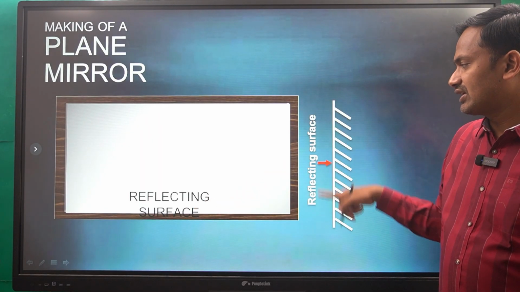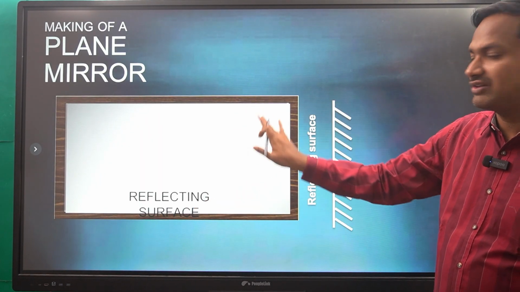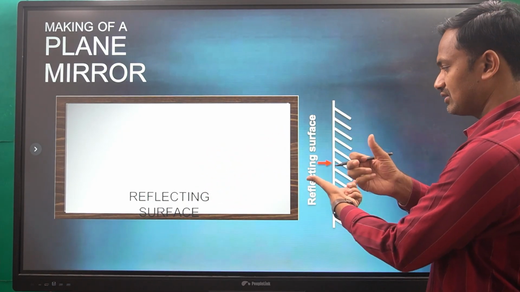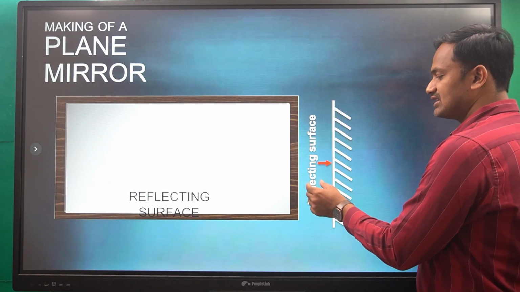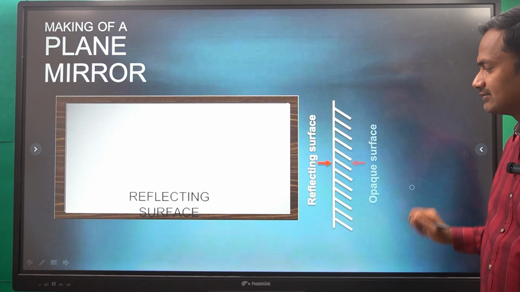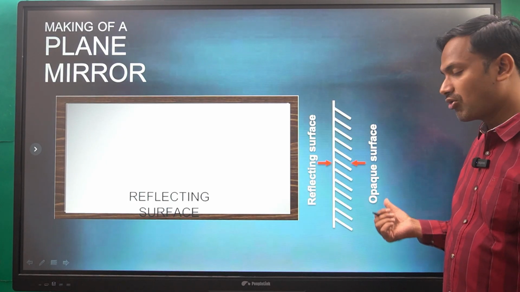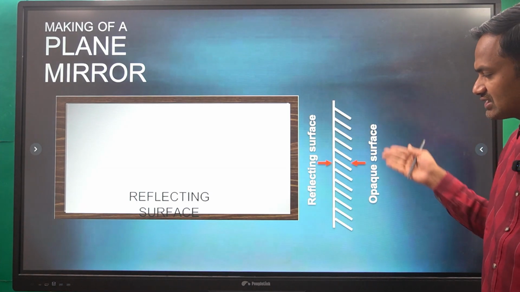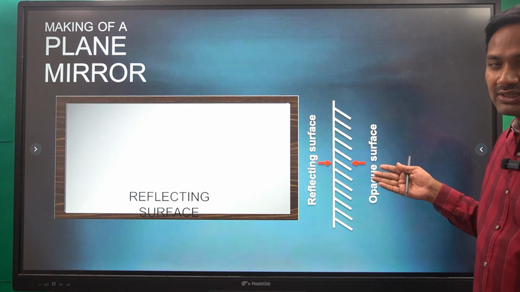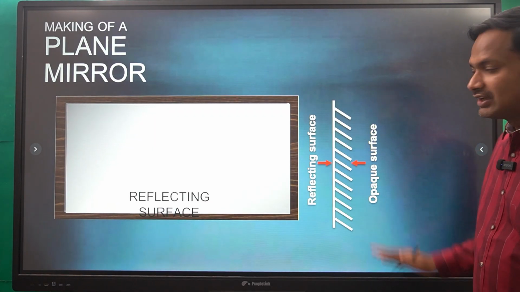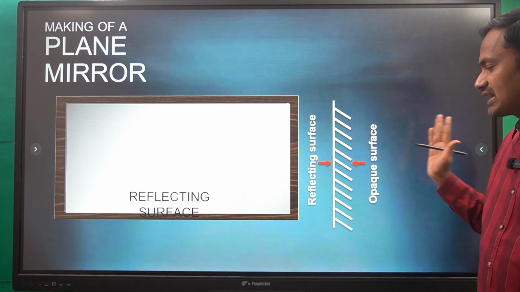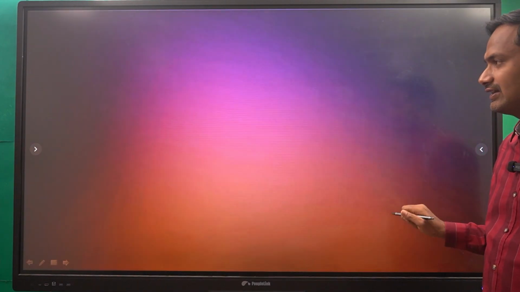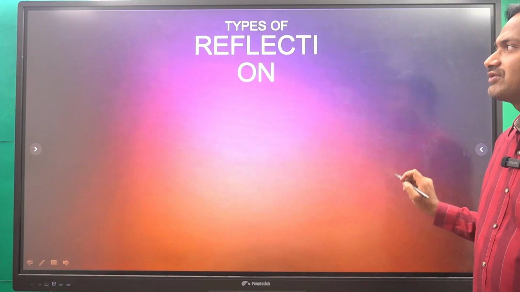Now in this mirror we will be able to see that, and that is known as the reflecting surface. This is the front view, and this is the side view. You take this mirror and turn it like this, it will become like this, and this is the reflecting surface. And the other side is the opaque surface, also known as the coated surface, which means on this side it will be coated with some other material like aluminum or silver. So it behaves like an opaque surface, and this is the reflecting surface.